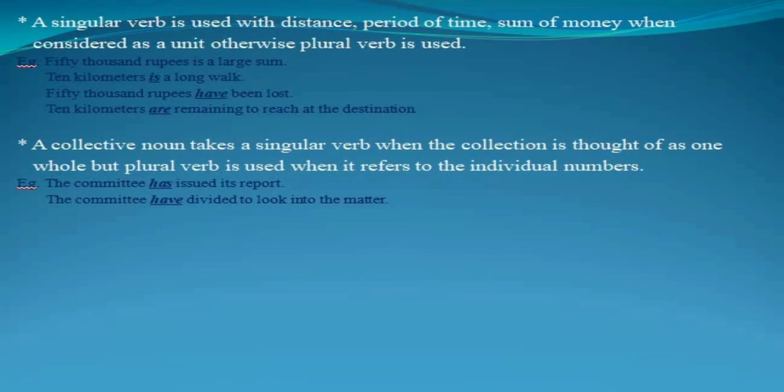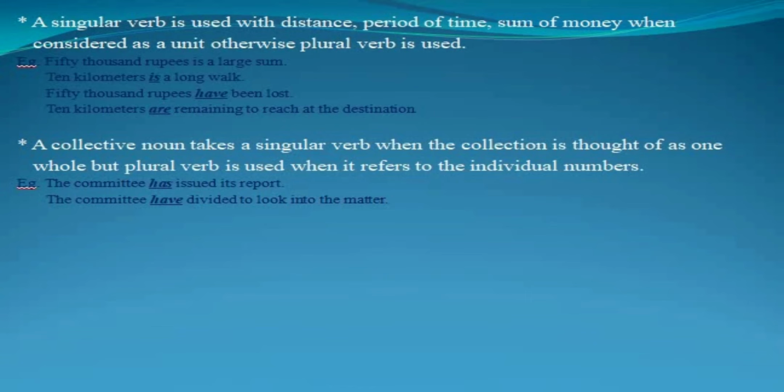The next rule is: a collective noun takes a singular verb when the collection is thought of as one whole, but a plural verb is used when it refers to the individual members. It means generally we use a singular verb for a collective noun, but if the reference is to the individuals, the members of a group, we use a plural verb.